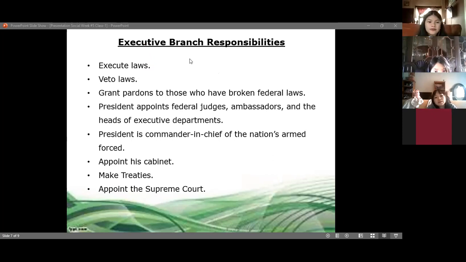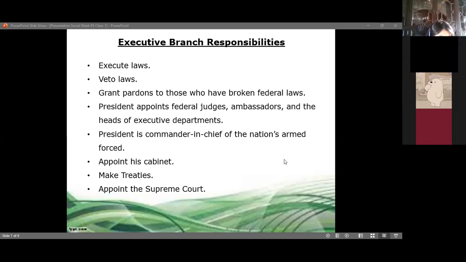Execute laws, make laws, grant pardons to those who have broken federal laws. President appoints federal judges, ambassadors, and the heads of executive departments. President is commander-in-chief of the nation's armed forces. Appoints his cabinet, make treaties, appoint the Supreme Court.